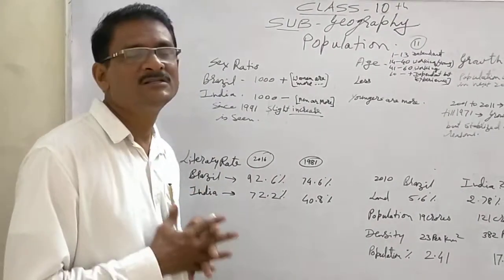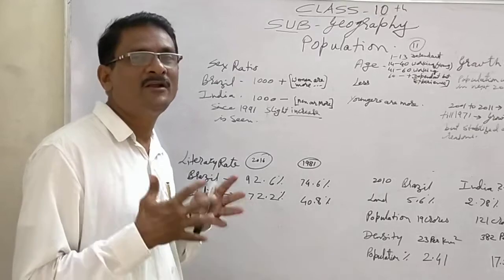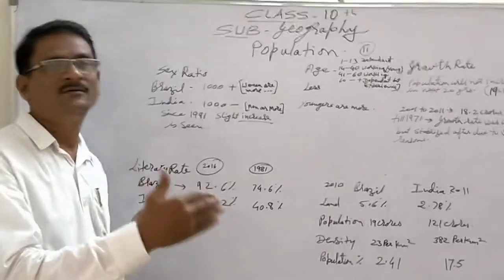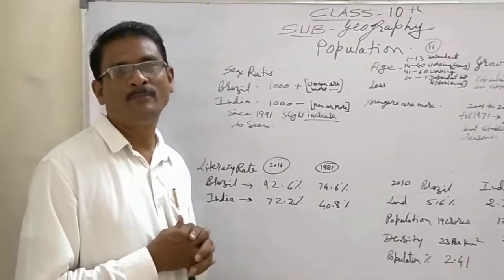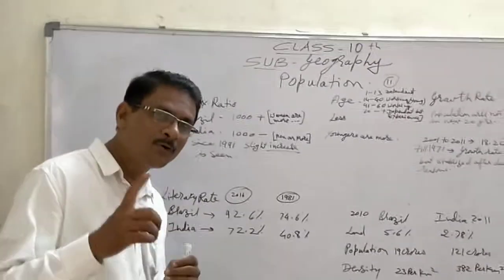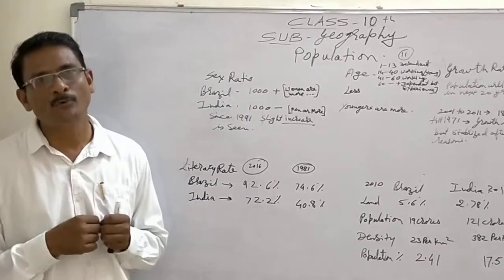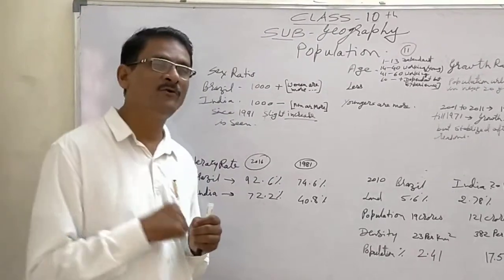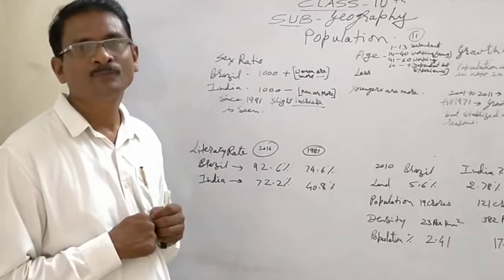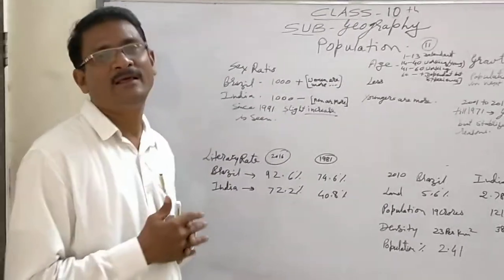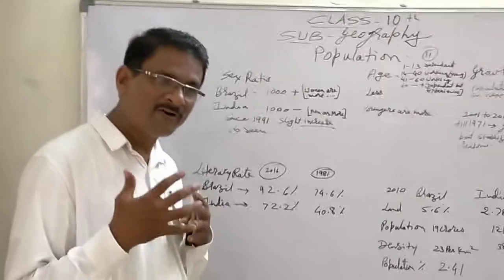Now, try to understand what pressure it is to provide the amenities and facilities to the public. Because of the availability of water and many agricultural products, agriculture is developed there. Not developed, but fertile land.